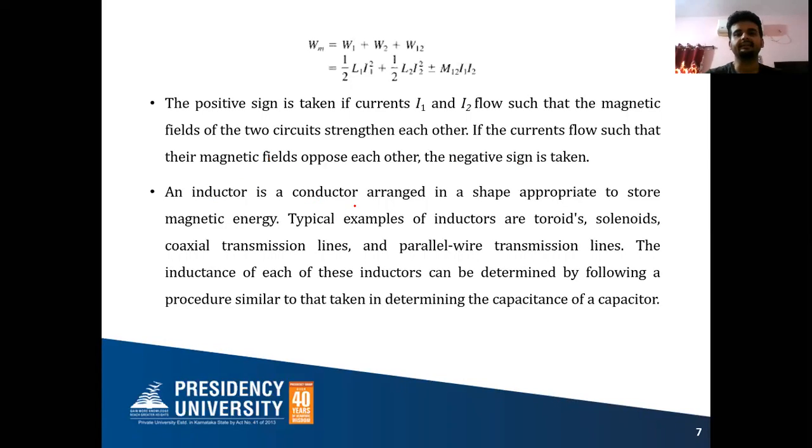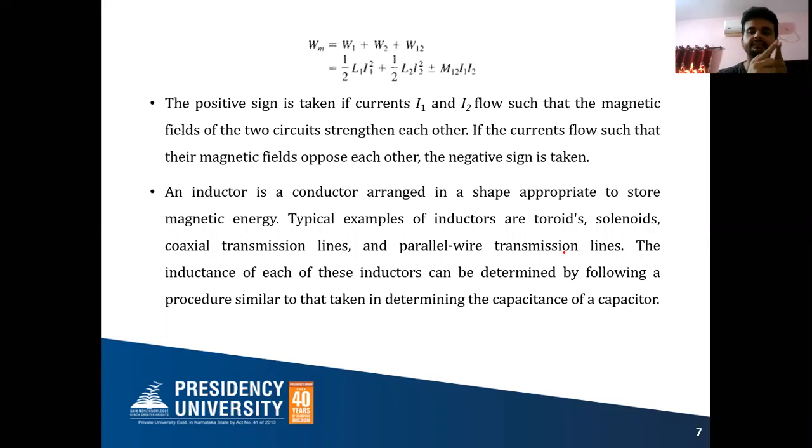An inductor is a conductor arranged in a shape appropriate to store magnetic energy. Like we had already discussed in our previous lectures, toroid, solenoid, coaxial transmission lines, parallel wire transmission lines. I'll tell you a very important application of this mutual inductance and self-inductance. Suppose you have two transmission lines like this. You have to find out the inductance of the transmission lines. Okay. Now, suppose this is one line, this is another line. Both the lines are carrying currents, correct?